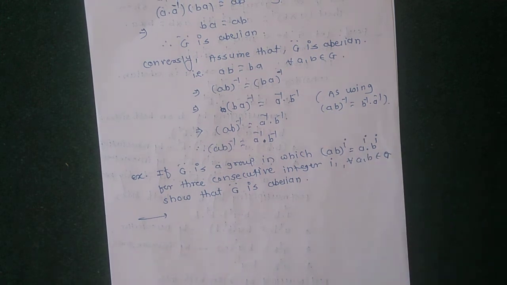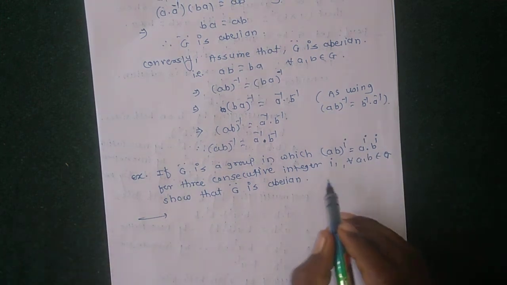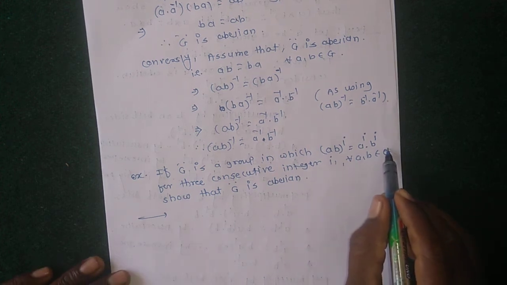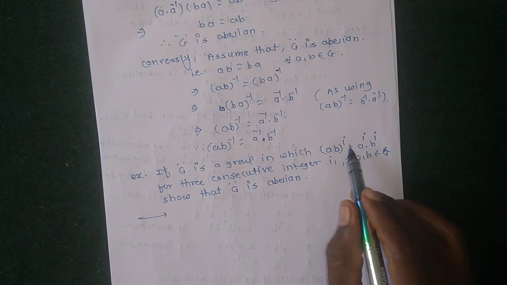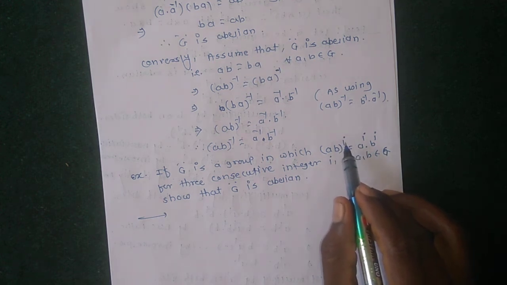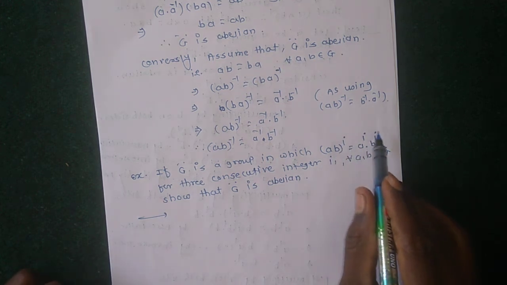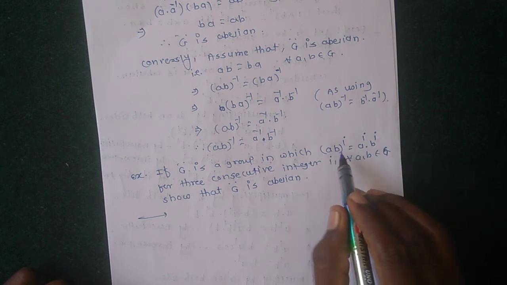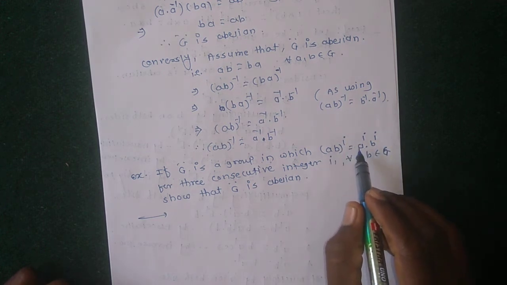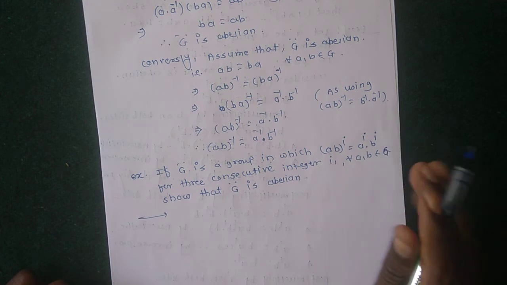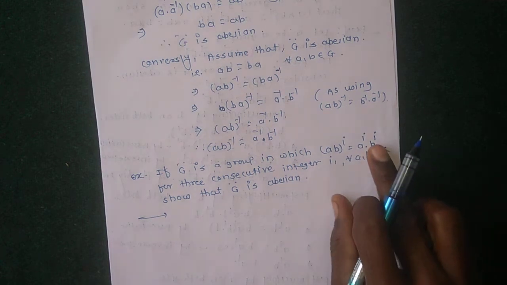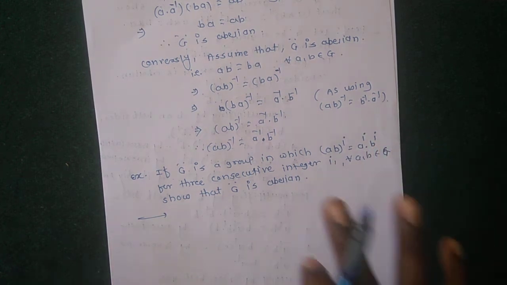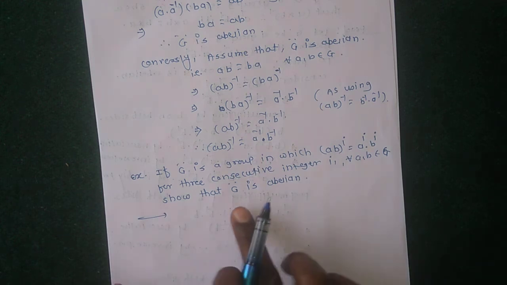For all A, B belongs to the given group G, any elements of the given group G, their product raised to three consecutive integers means AB raised to I equal to A raised to I into B raised to I, AB raised to I plus 1 equal to A raised to I plus 1 into B raised to I plus 1. In a similar way, AB raised to I plus 2 equal to A raised to I plus 2 into B raised to I plus 2. This is given, and to prove G is abelian.